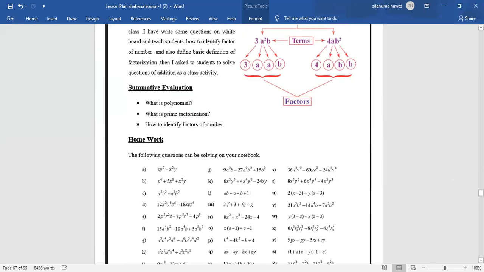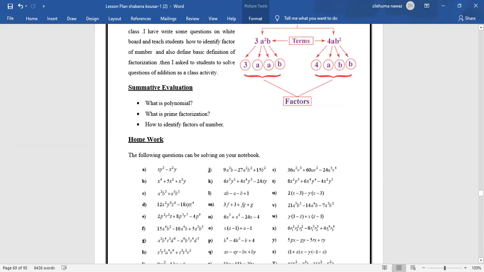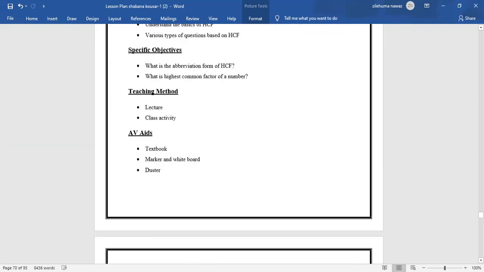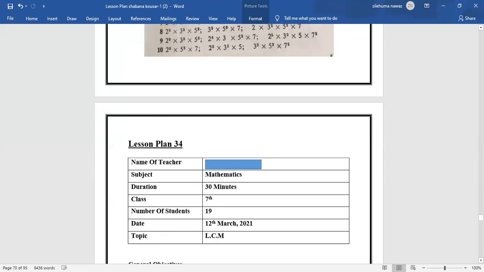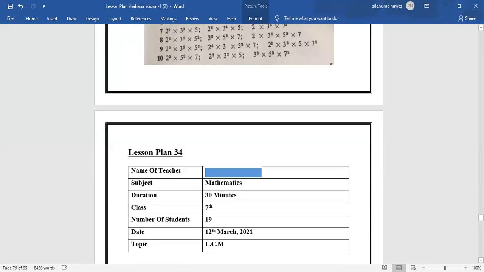We have started off with math. You can see homework. Here I have given the homework. AVAs, previous knowledge, introduction, and AVAs like this. You need to go through this. Even you can see, you can place the questions like this, take some exercises and paste them like this.